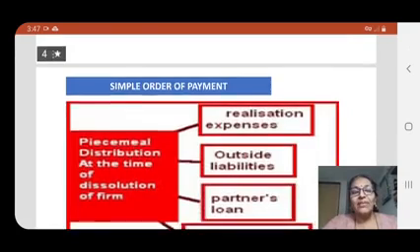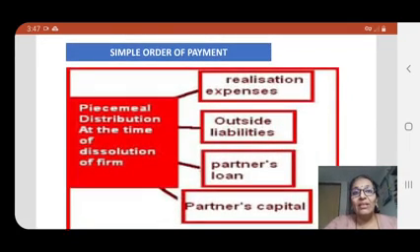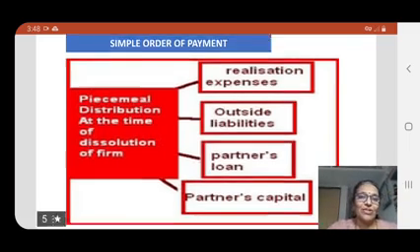Next comes the simple form of the earlier slide, right? So we will simplify the same slide. This is piecemeal distribution at the time of dissolution of a firm: first realization expenses are to be recovered, then outside liabilities, then partner's loan, and last is partner's capital.